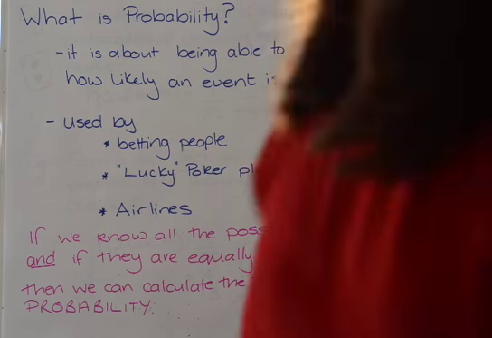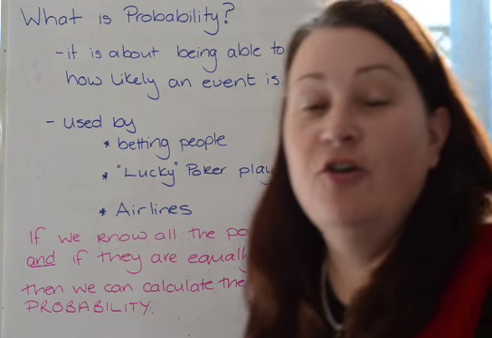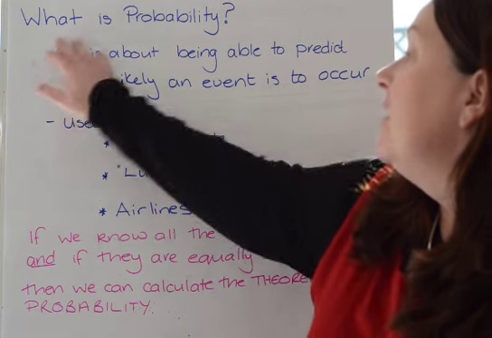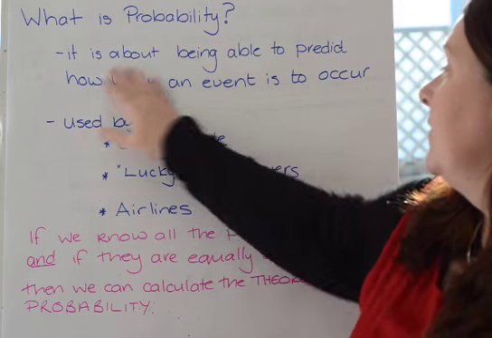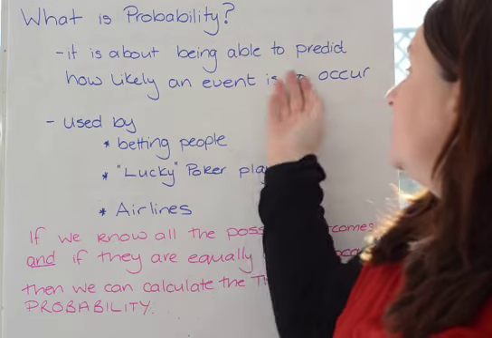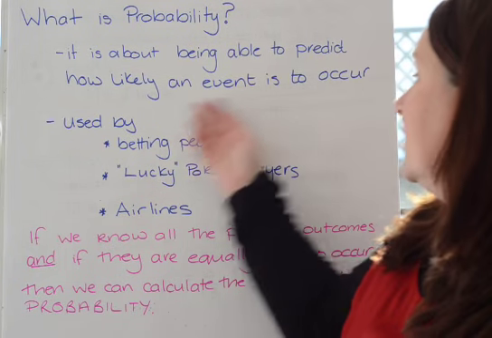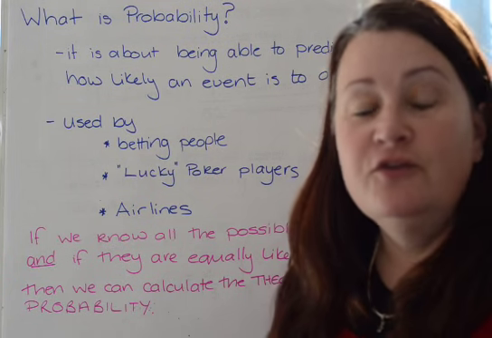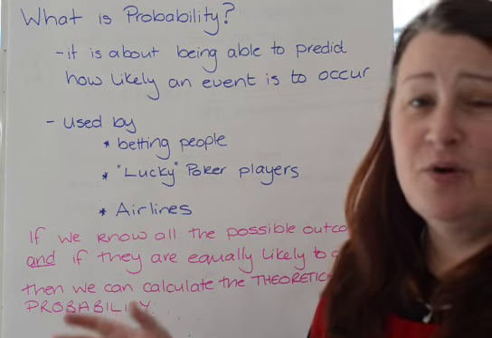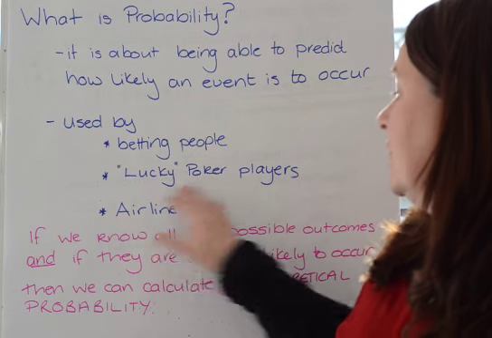Okay, and welcome to this first session on probability. We're going to look at what is probability. Probability is about being able to predict how likely an event is to occur. It's used all the time. People who bet use probability. Are they going to win or not?